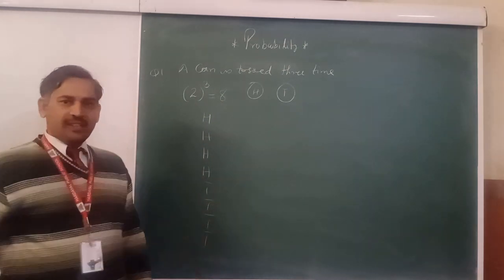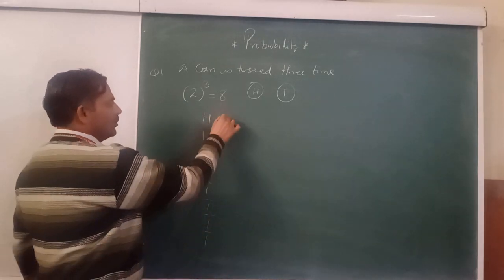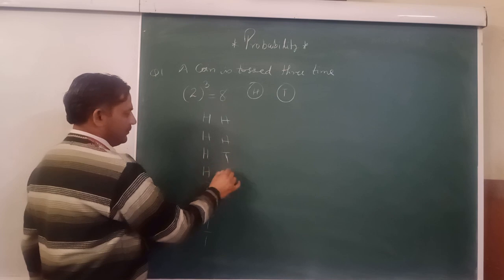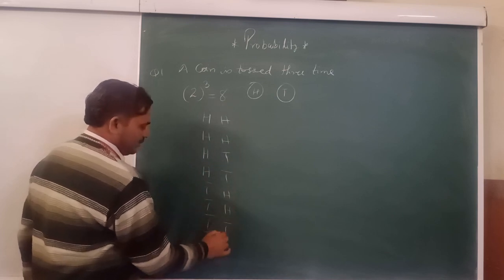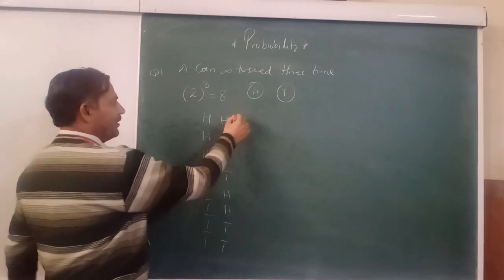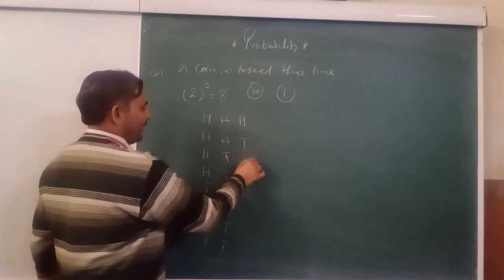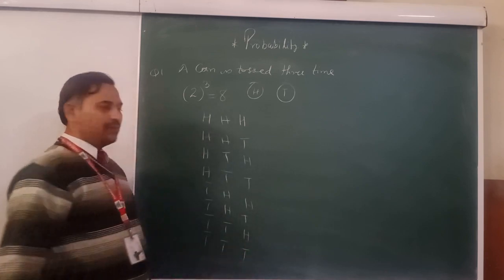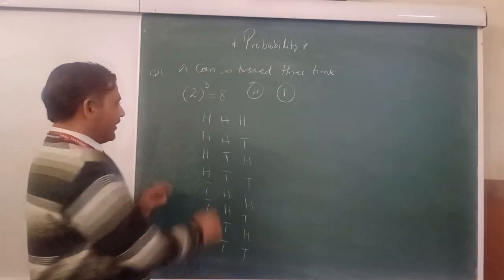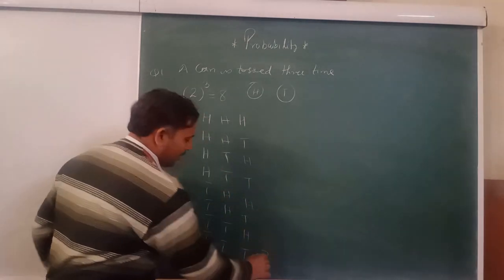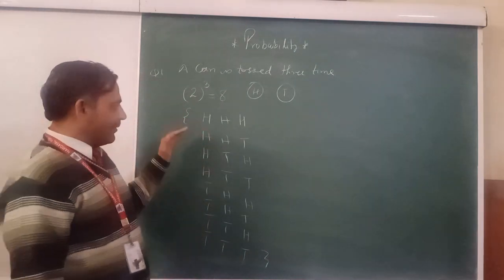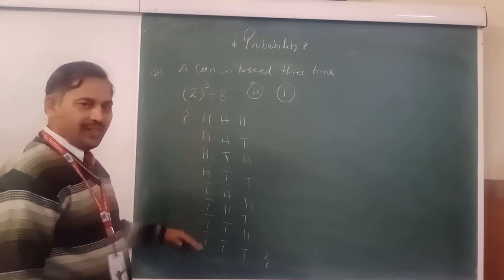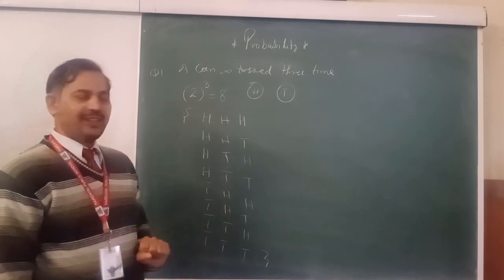Then half of 4 is 2: 2 head, 2 tail, again 2 head, 2 tail. Then half of 2 is 1: head, tail, head, tail, head, tail, head, tail. This is a very easy trick. You will not repeat any element, no repetition, and all will come completely. So these are the 8 points. This is known as sample points also.